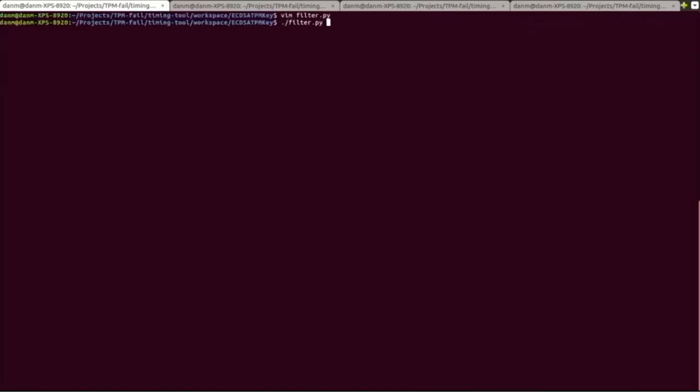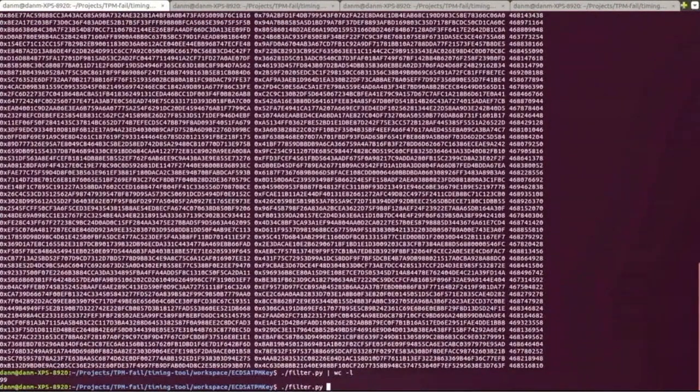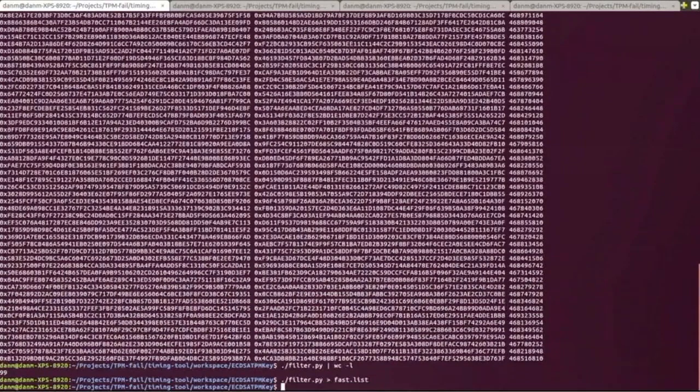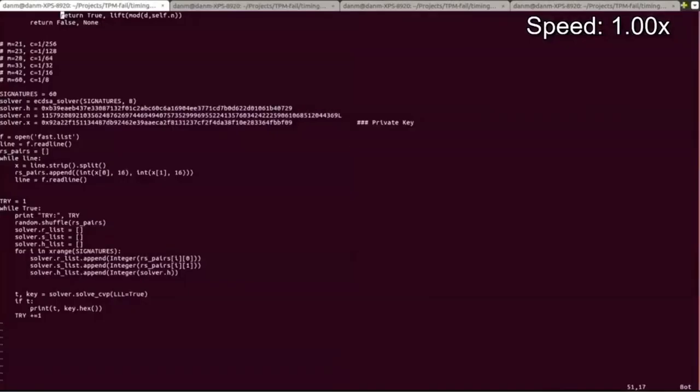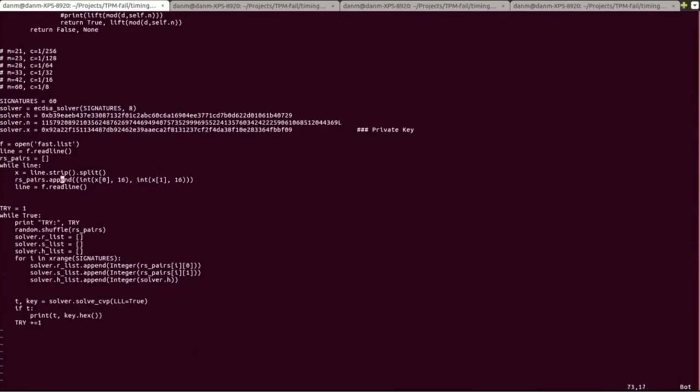When we filter these signatures, we see that only 99 out of these 25,000 signatures have this quality. We save these 99 signatures, and then we use another script that we programmed using Sage. This script randomly picks 60 different signatures from the filtered set to run the lattice attack. Here we also have the same private key as a ground truth to check if our attack works.